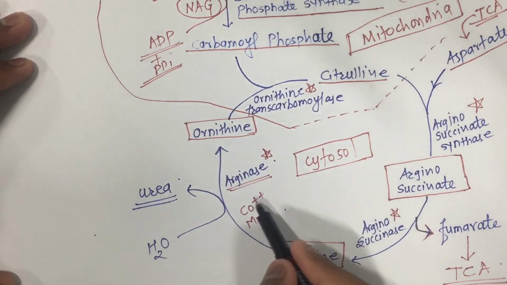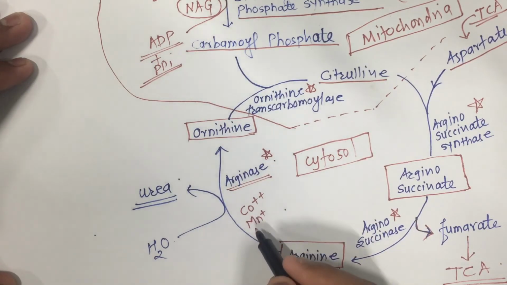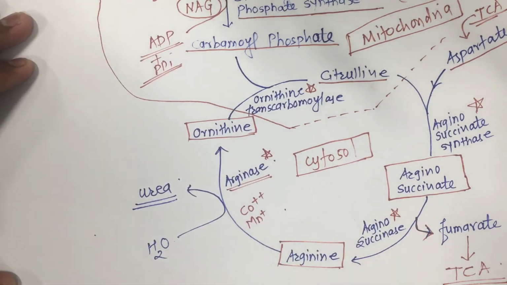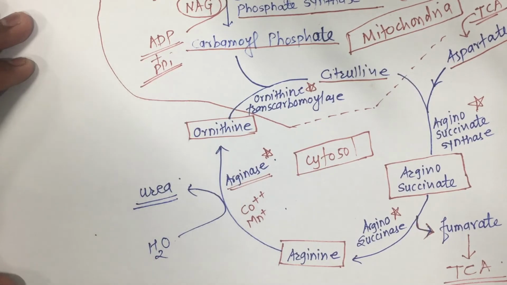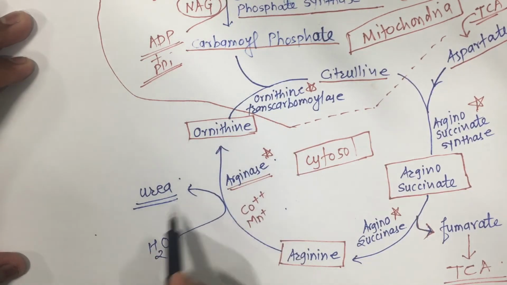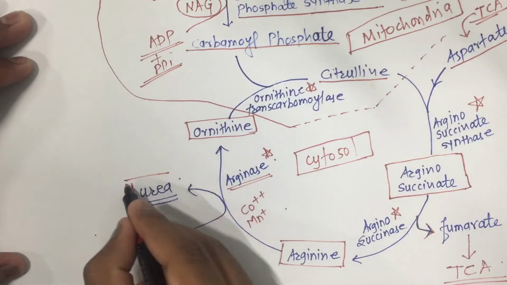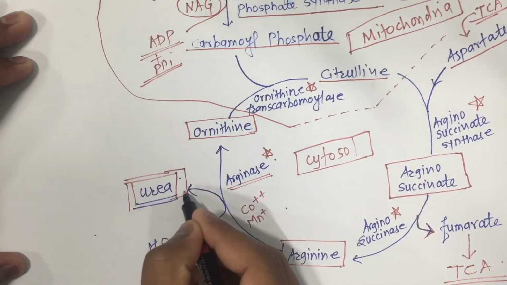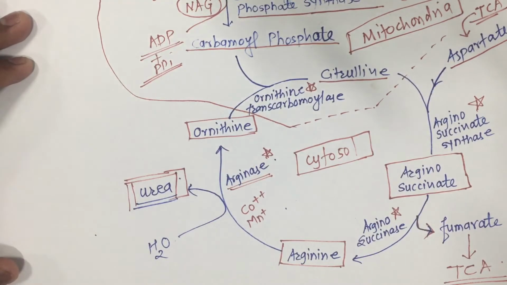So these are the activating factors: for carbamoyl phosphate synthase 1, NAG, and for arginase, cobalt and manganese. In this step, in the presence of arginine and water, we get our final product, urea.